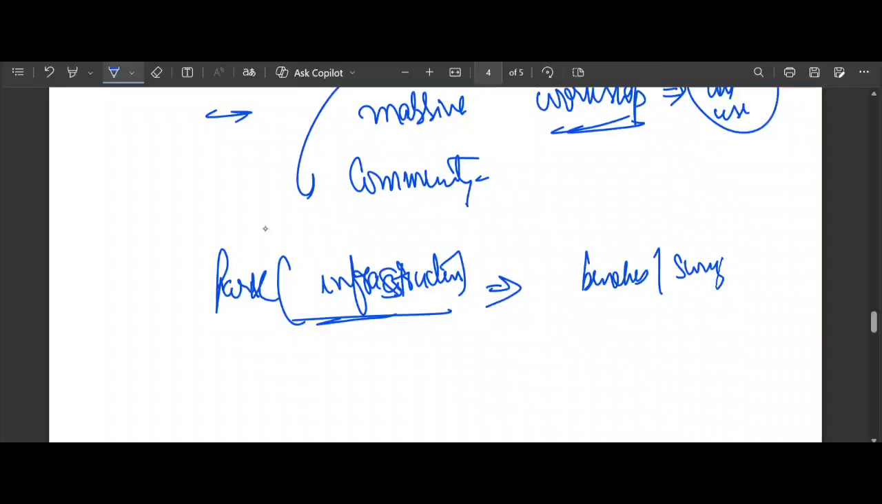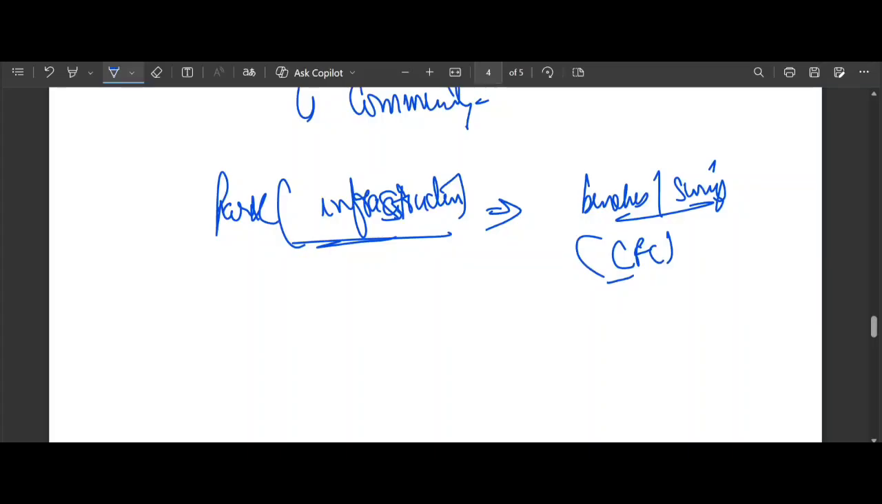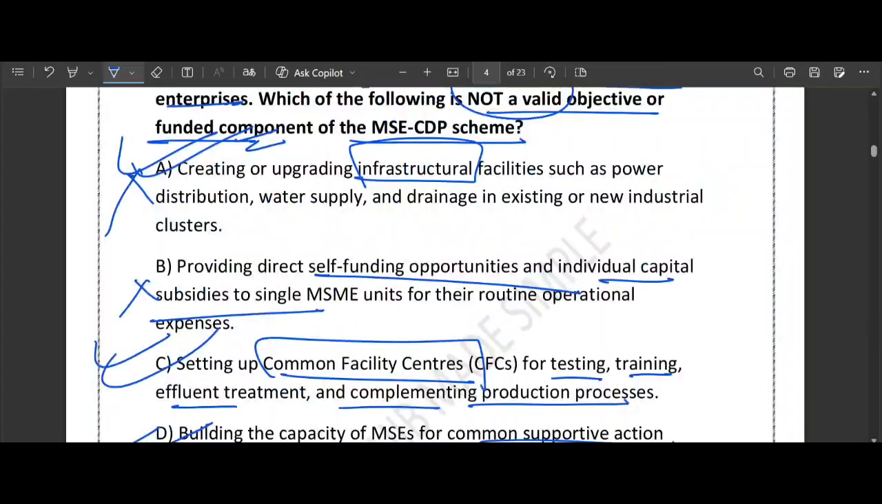These are the common facility centers, so-called CFCs. However, the government does not come to your house to pay for your private garden soil or seed, which are called individual routine expenses. If any single unit wants money for its own day-to-day operation, it should look for a startup loan or working capital, not this cluster scheme. So option B is not the purpose. That's why it is the correct answer, because the question is asking for a not valid objective.